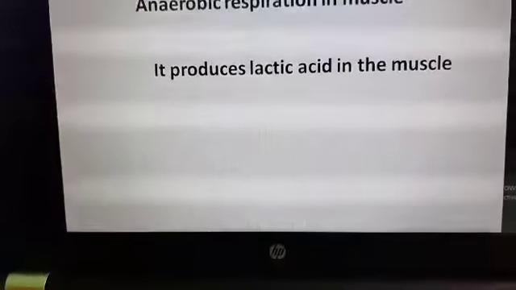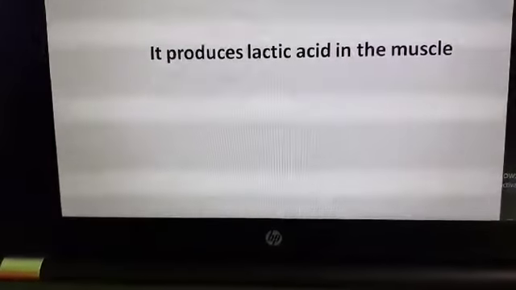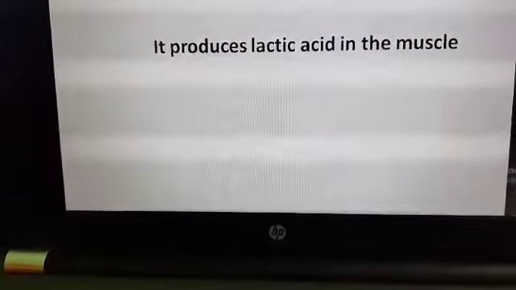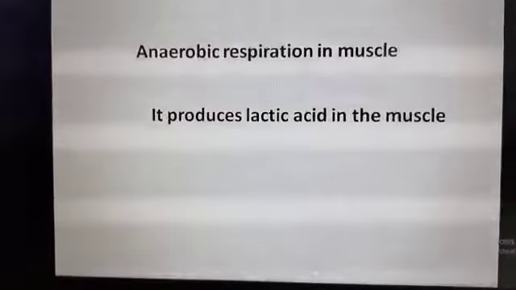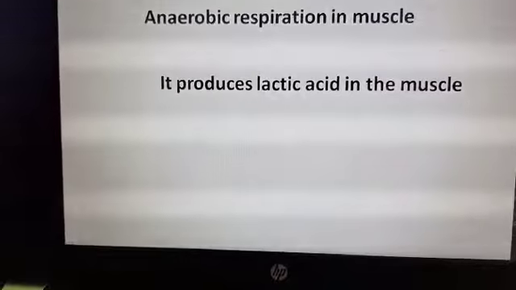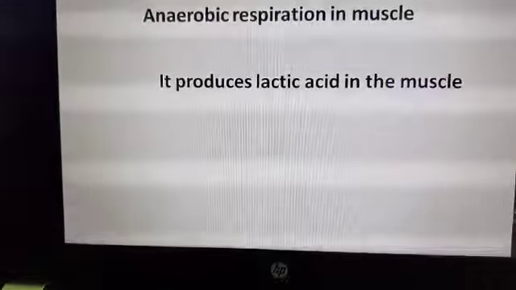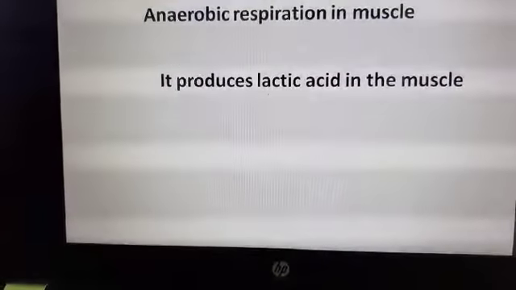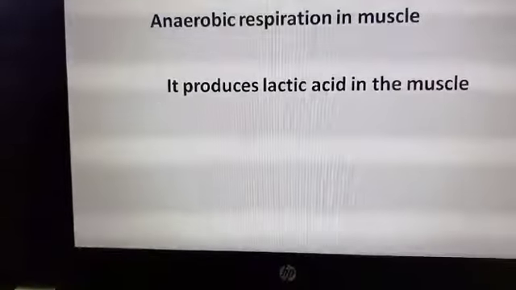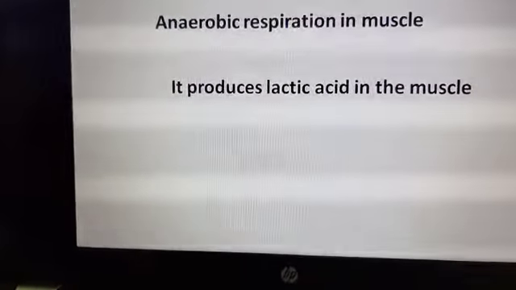How? When oxygen gets used up faster in our muscle cells than it can be supplied by the blood, a temporary deficiency of oxygen occurs in the muscles. For example, when we do heavy physical exercise like running, cycling, and weightlifting, our muscles need a lot of energy. To produce more energy, our muscles need more oxygen, but the supply of oxygen through blood is limited, and hence the oxygen is insufficient.